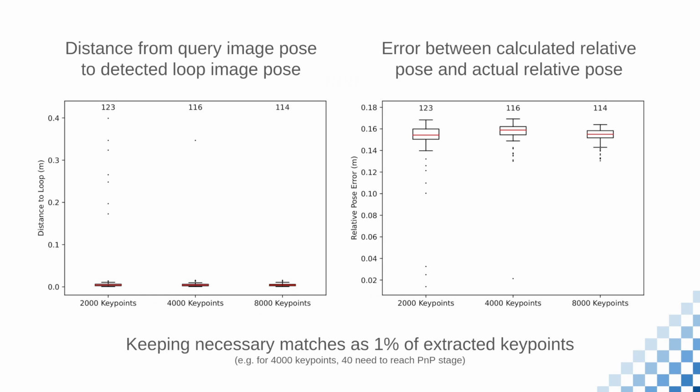We also perform some ablations on the number of detected key points and show that there is no real need to go beyond 2000 key points, which we use for our results, given that it only helps to restrict the distance of the detected loops and not lower the relative pose estimate error.